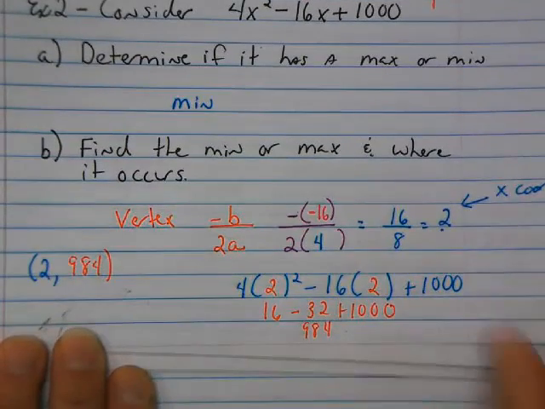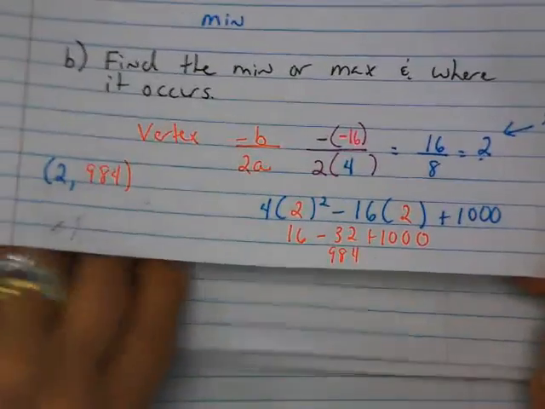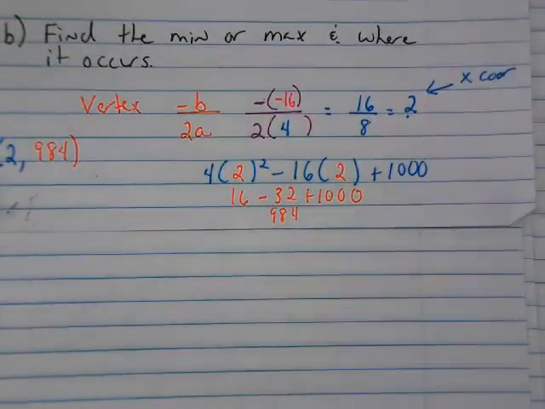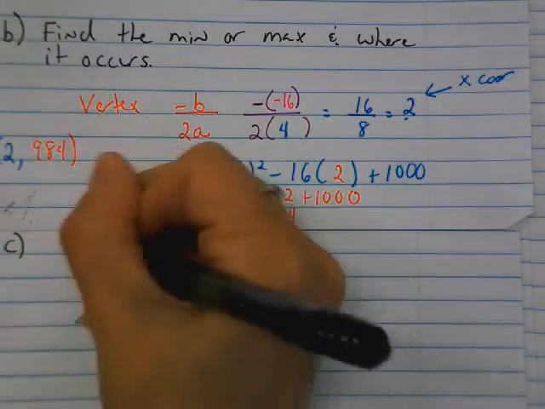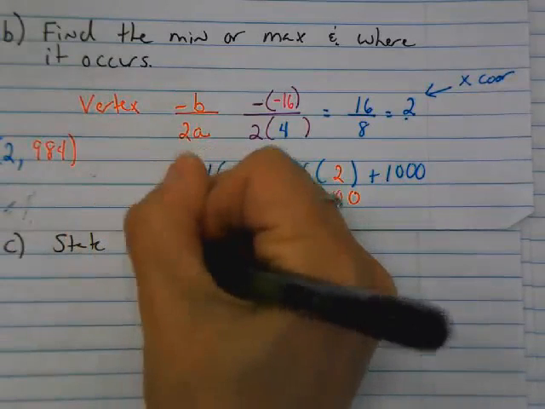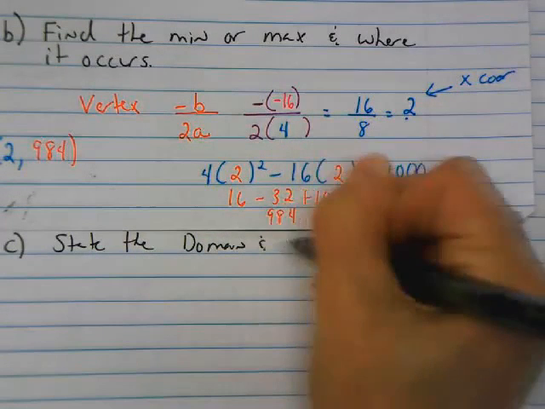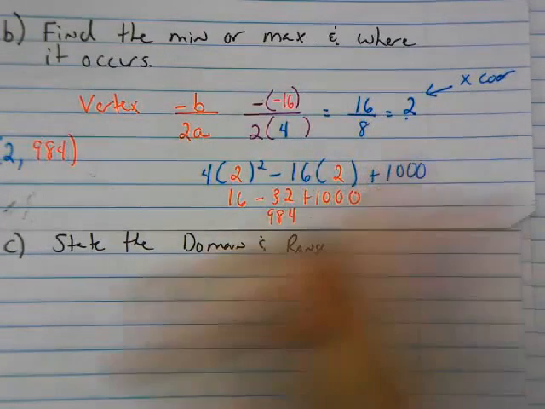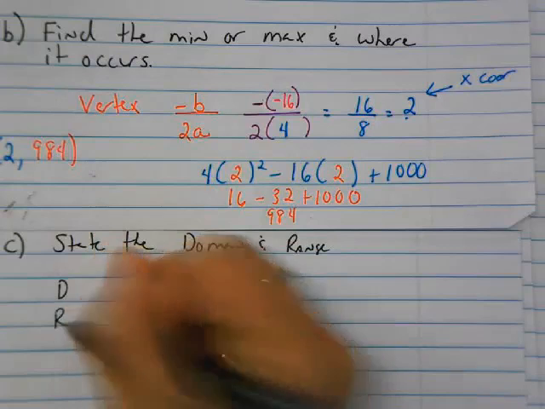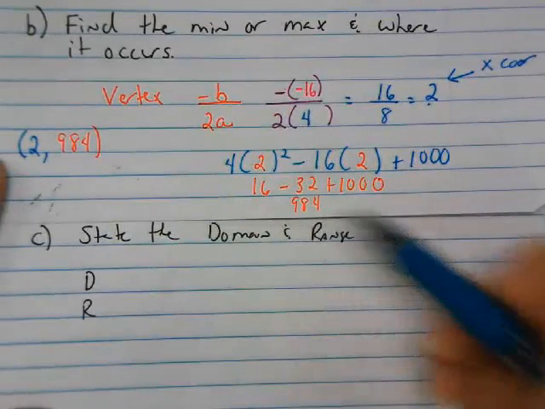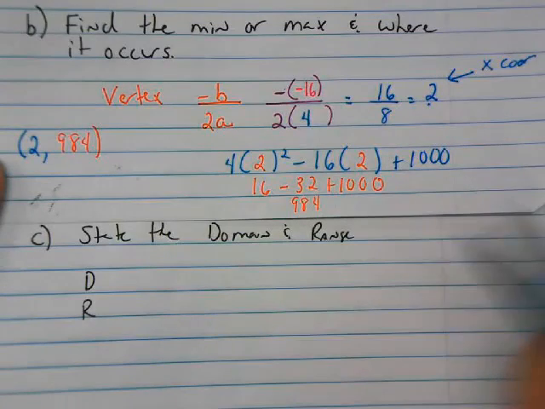Alright, last thing I want you to do is to give me the domain and range. Alright, so C, state the domain and range. Alright, again, I'm going to try to do this without sketching it.